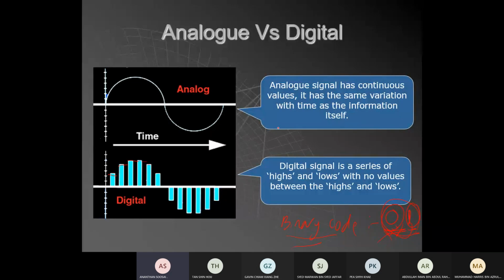Understand the definition. Analog is a signal whose voltage or signal value varies continuously. Digital is made of signals with high and low values, discrete values. 1 is high, 0 is low.